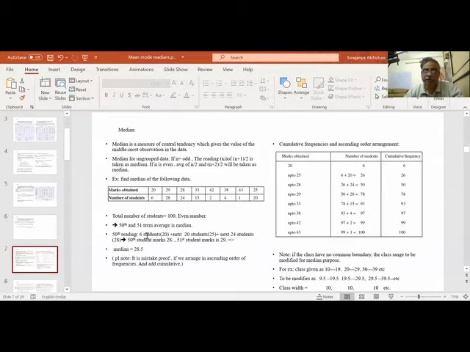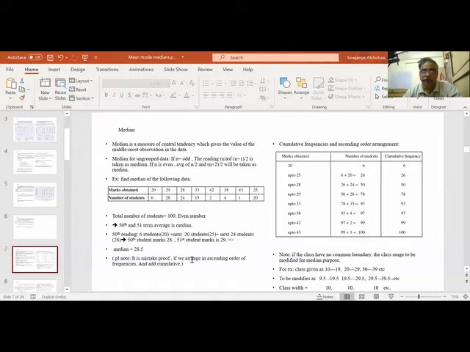So what is the 50th reading? 6 students got 20, next 20 students 25, next 24 students 28 marks. So the 50th student's marks is 28, and the 51st student's is 29. So the median of this data is 28.5, the average of these two, as you have seen here, n by 2 plus (n plus 2) by 2, because n is even.